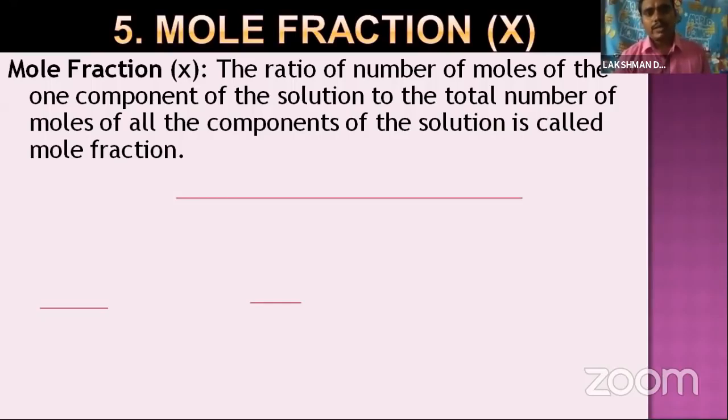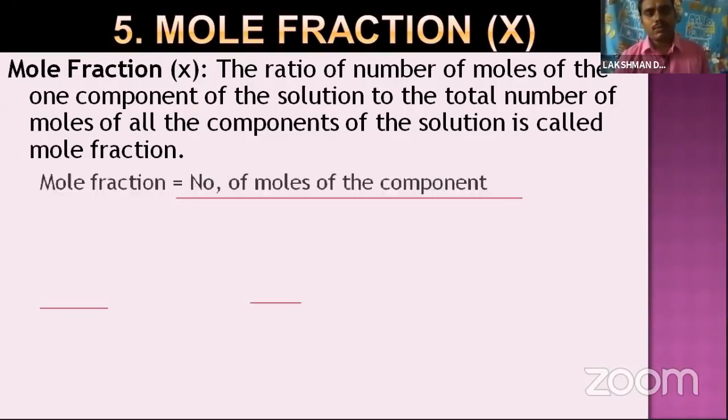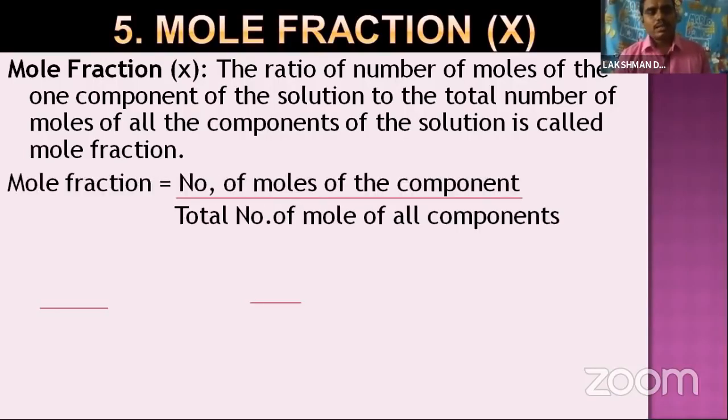Okay. Above we have taken only the number of moles of one component, and below we have taken the total number of moles of the solution. We can write the formula, you can understand easily. That is the number of moles of the one component over the total number of moles of all the components.